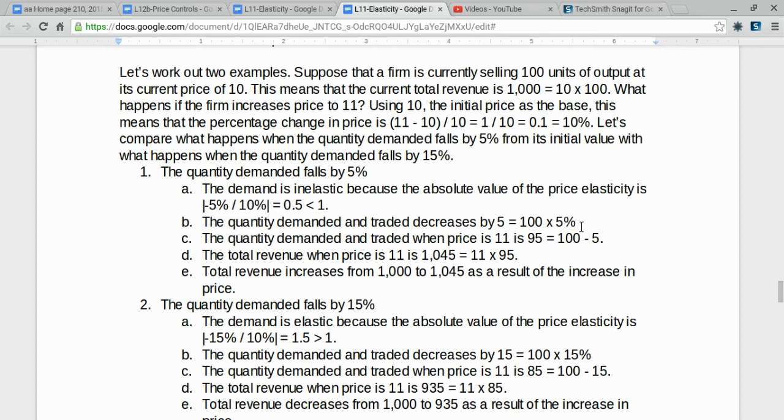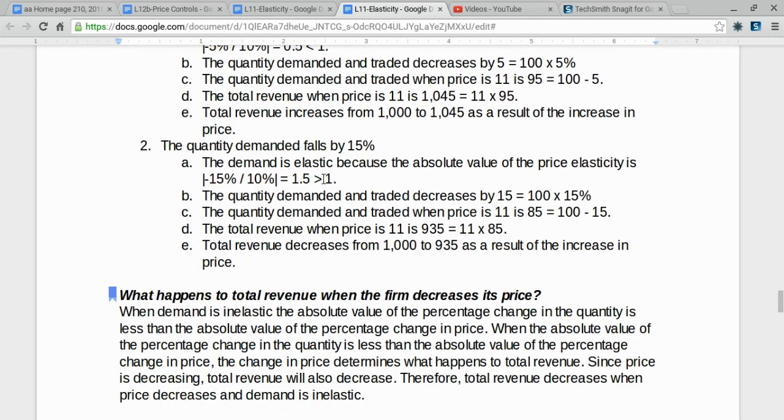We started at 100 and we lost 5. The total revenue is now going to be 1,045, which is just the new price times the new quantity. Total revenue increases from 1,000 to 1,045 as a result of the increase in price. Total revenue went up when price went up because the demand was inelastic.